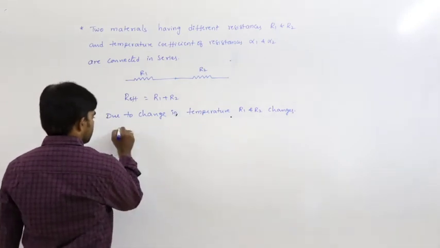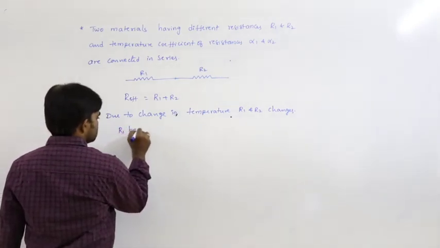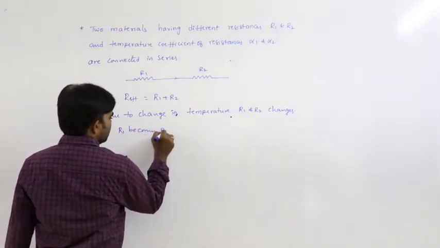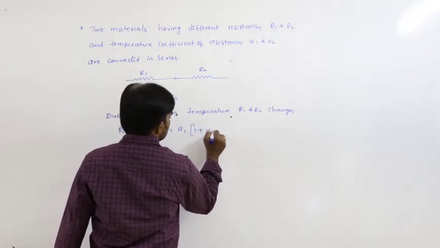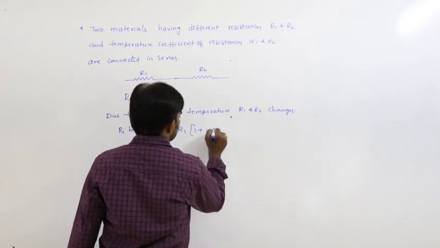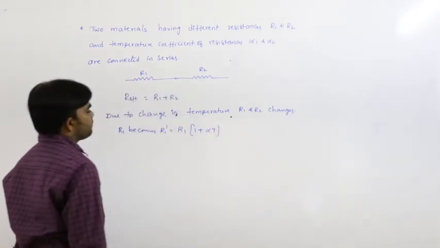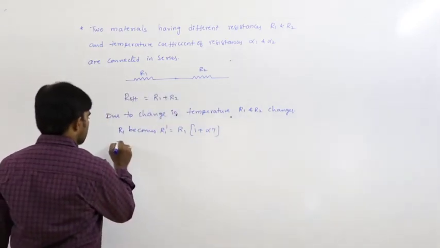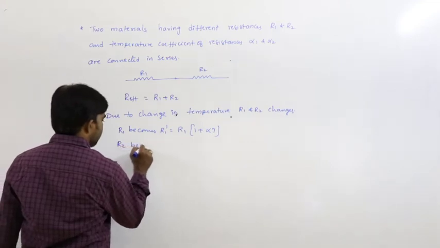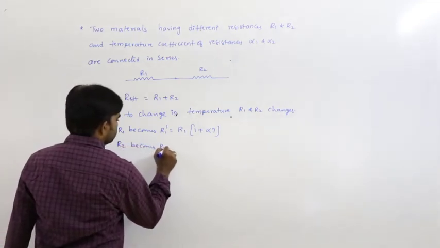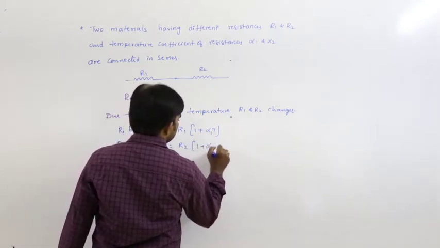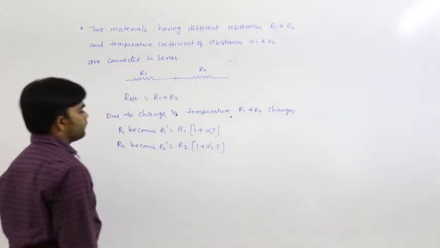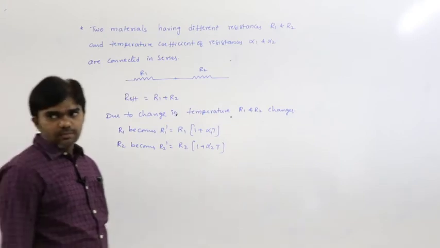Let us say R1 becomes R1 dash, that is equal to R1 into 1 plus alpha 1 t, and R2 becomes R2 dash, that is R2 into 1 plus alpha 2 t. Both are increased to the same temperature.